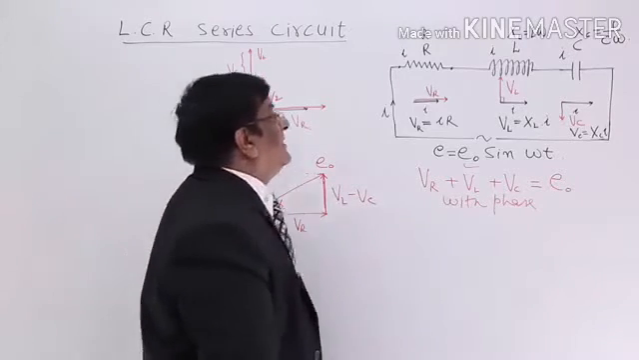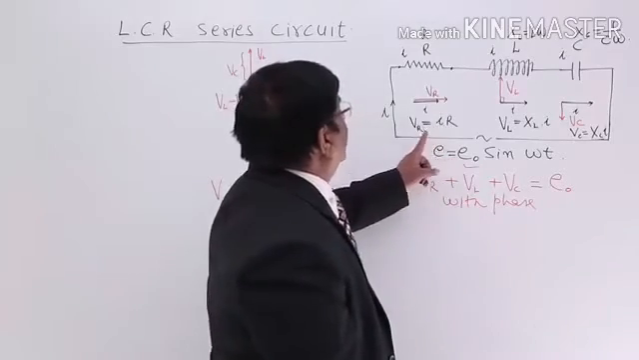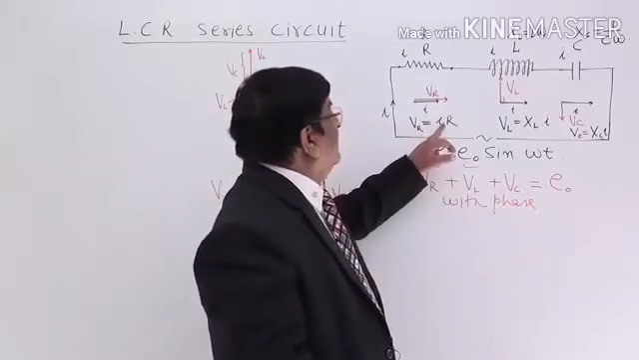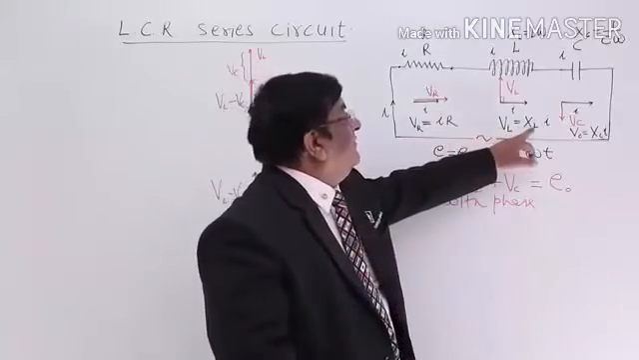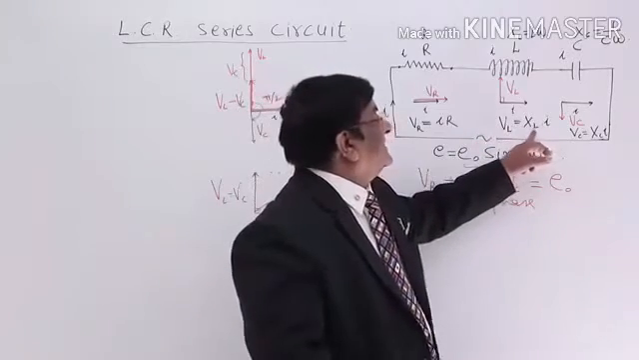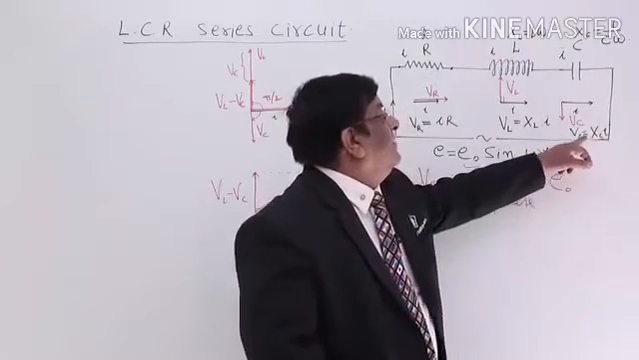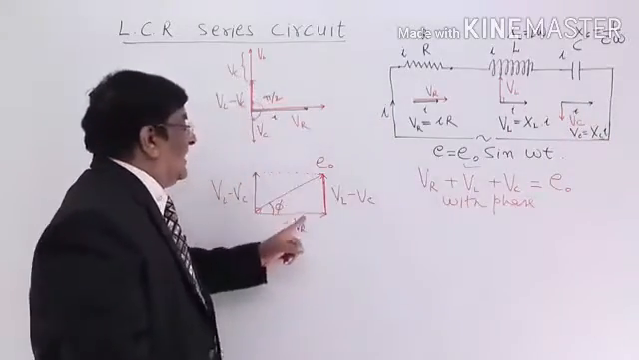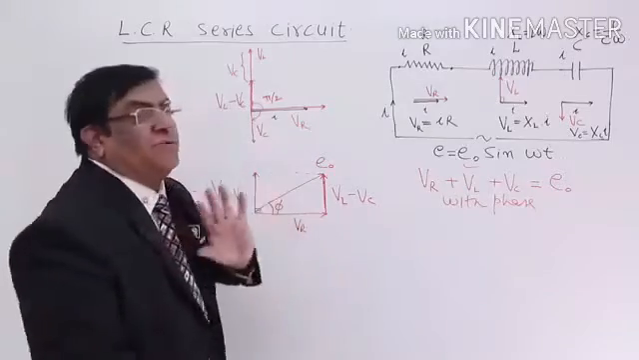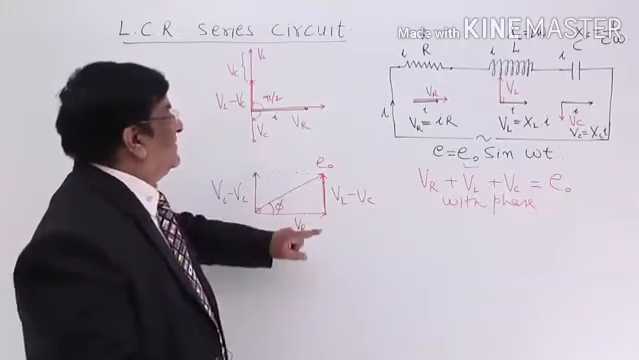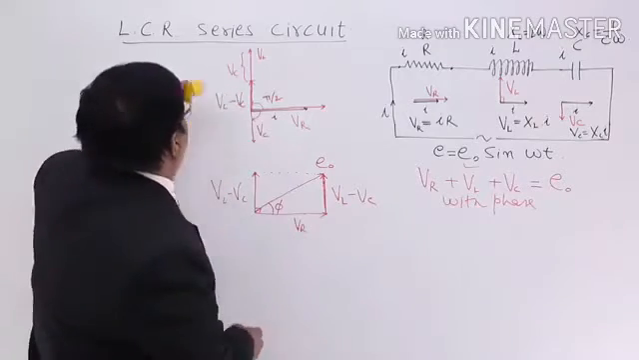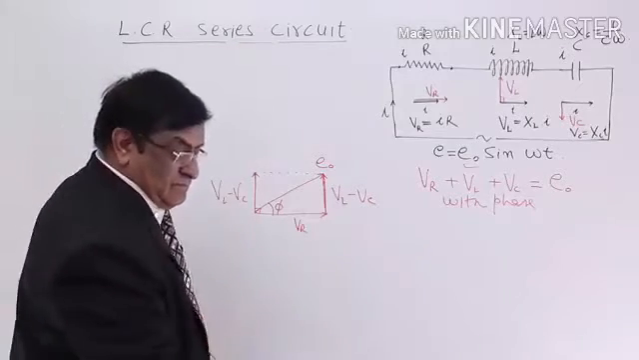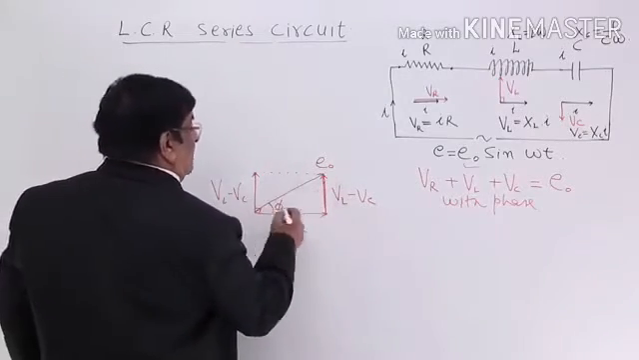Now suppose all the three voltages I divide by a similar quantity, I, current. VR divided by I, VL divided by I, XL. VC divided by I will be XC. Now in a triangle, if we divide all the three sides with the same quantity, their ratio will not change and we get another triangle. And how will that other triangle appear? That other one will appear simply like this.